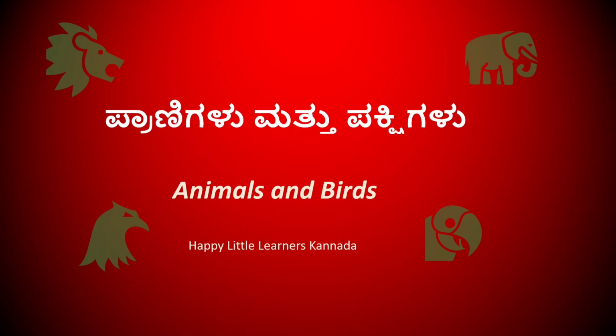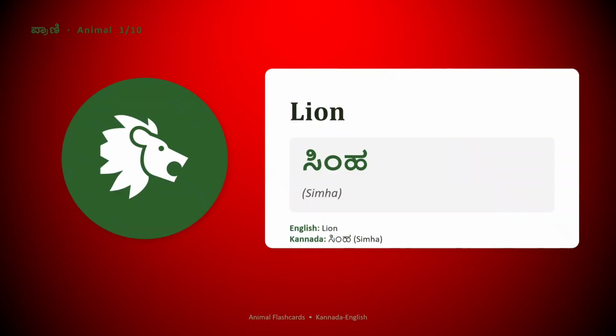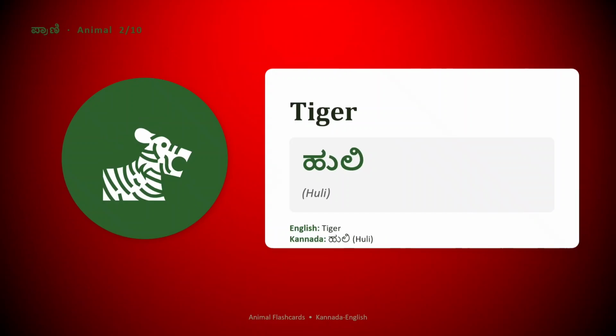In English and Kannada. Lion. Lion in Kannada is called Simha. You can try repeating with me, Simha. Very good. Next, tiger. Tiger in Kannada is Huli.